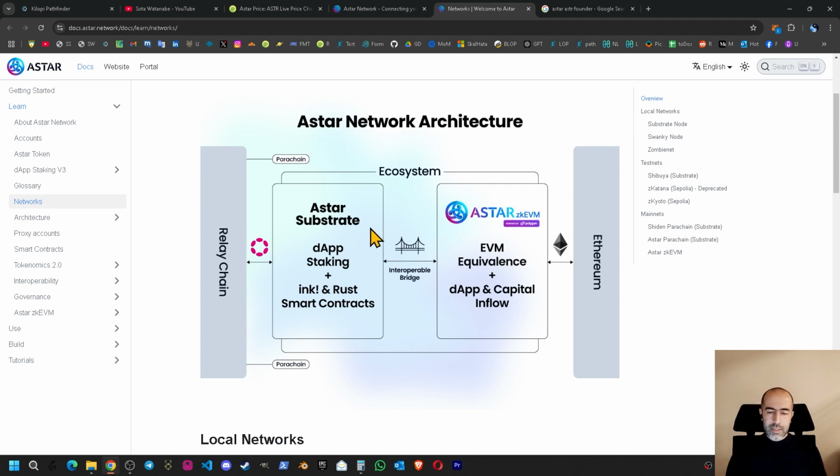And plus these things, now Astar is changing the right side, the EVM side, from Polygon infrastructure to the Optimism infrastructure, Superchain infrastructure, which is bringing huge loads of new workload to the project. Of course, if a bull run is upon us, and if the Superchain of Optimism will be popular, of course, Astar will get benefit from it, but we do not know what will happen. But one thing for sure, it's going to bring huge workload for the project. So this is the negative part of the project.